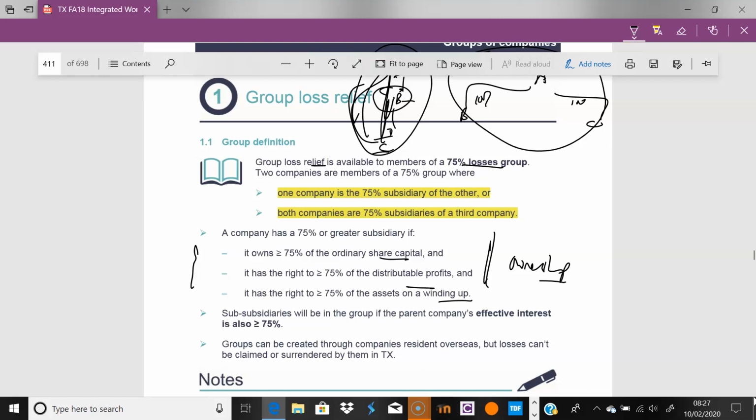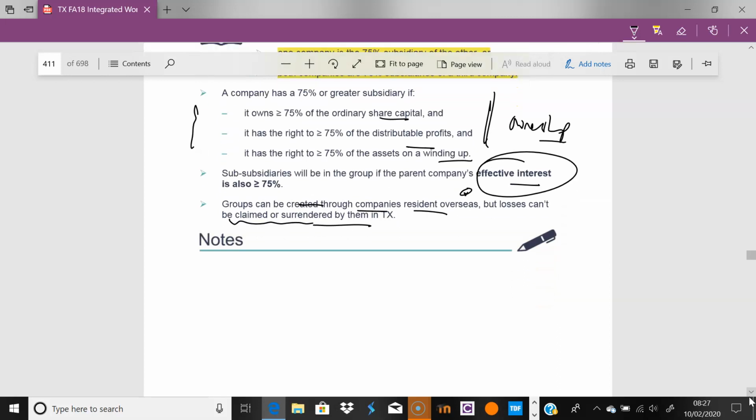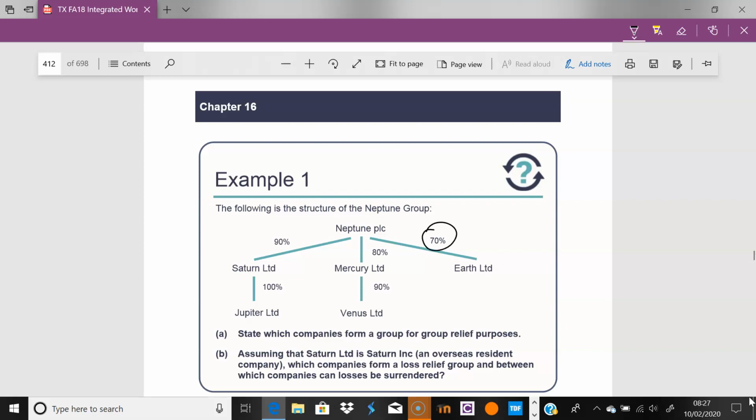Right, so sub-subsidiaries, again, I have to highlight this issue of effective interest, and I highlight again this issue of being resident overseas. The groups can be created for companies, but you cannot claim or surrender your taxes through them. So look at this example here. Neptune and Earth, this is less than 75%. So Earth cannot be a member, cannot utilize this opportunity to offset its losses against its own profits, or the other group cannot use its losses against Earth's profits. None of that can happen because there's a less than 75% interest.